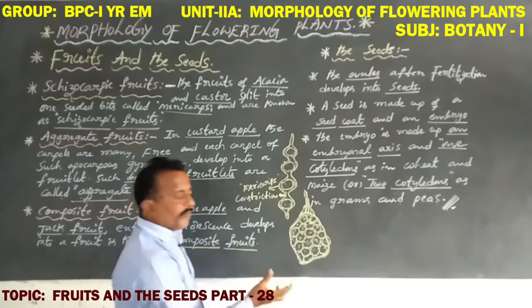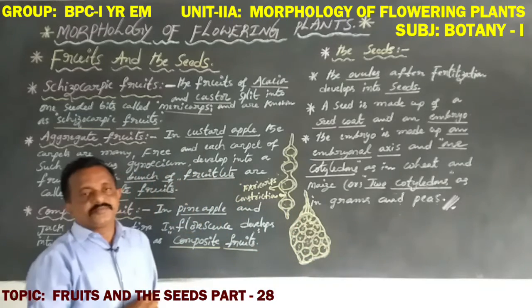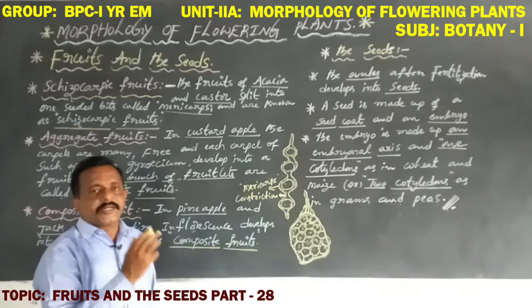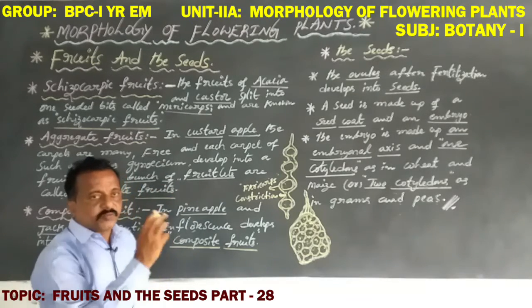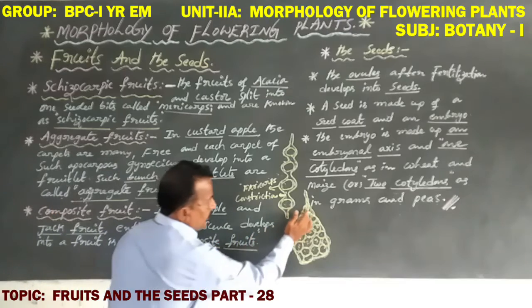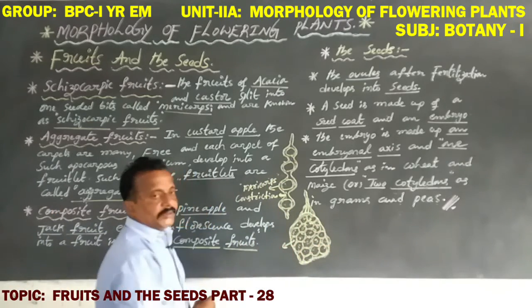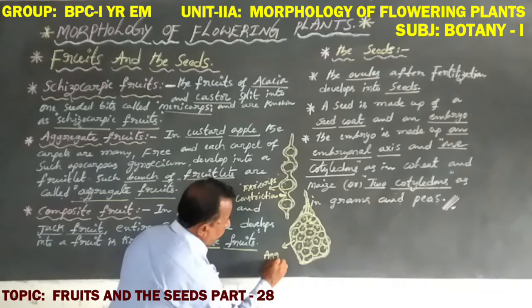A group of fruitlets is arranged in a bunch-like structure. Smaller-sized fruits are arranged in one bunch-like structure. Such bunch-like fruitlets are known as aggregate fruits.